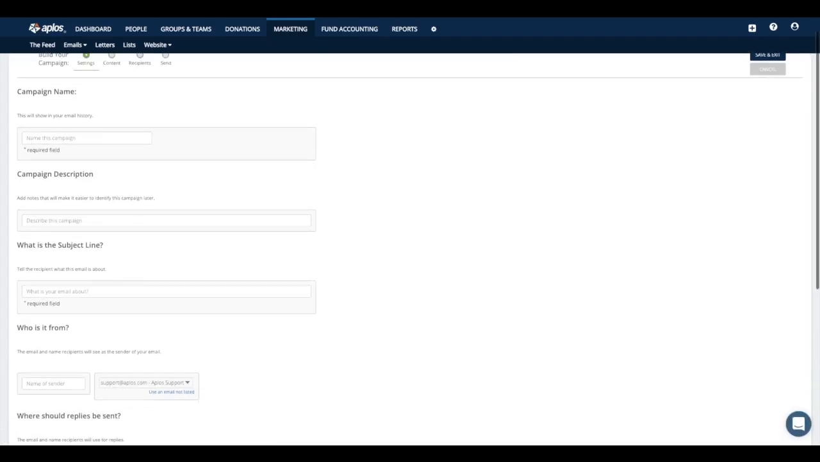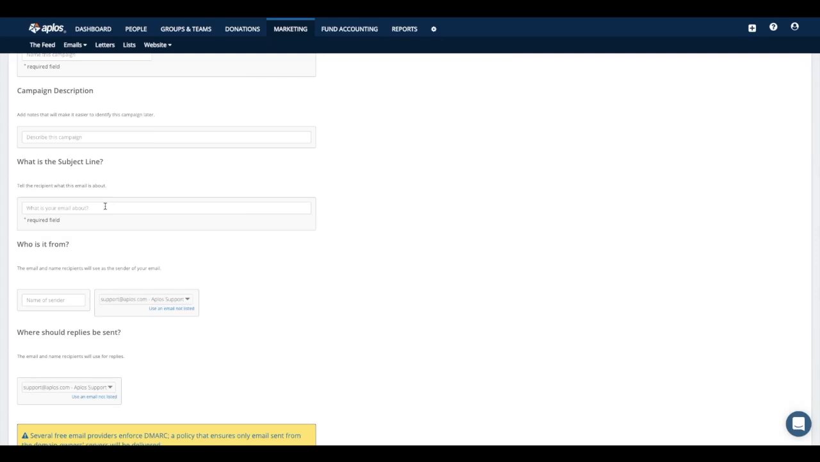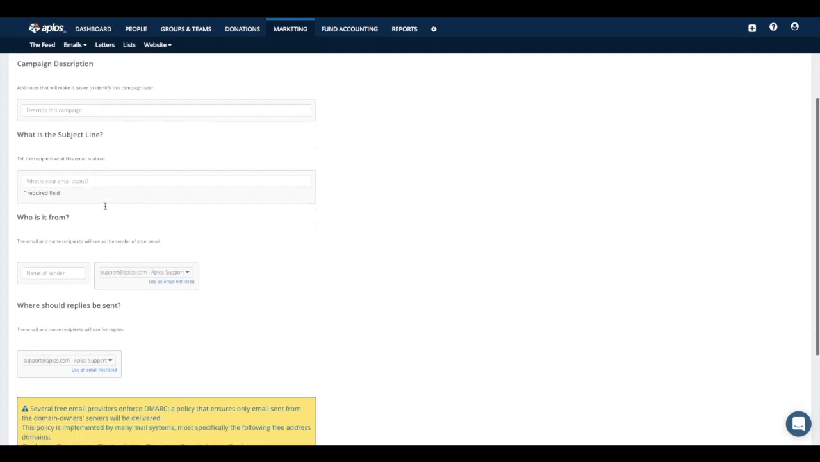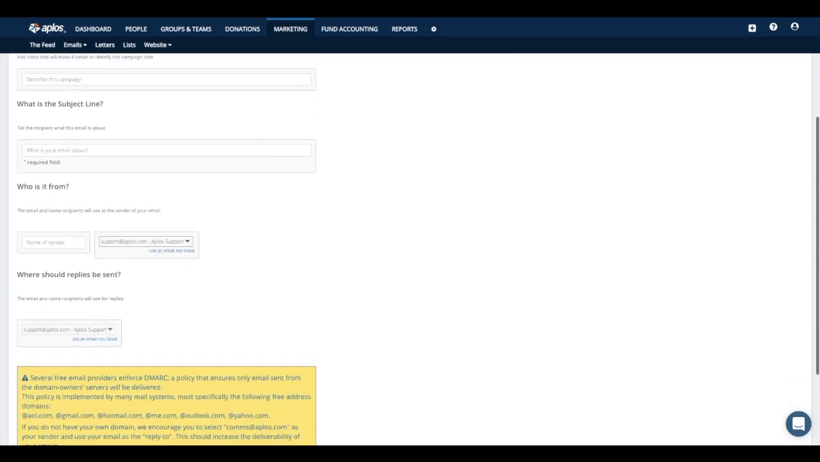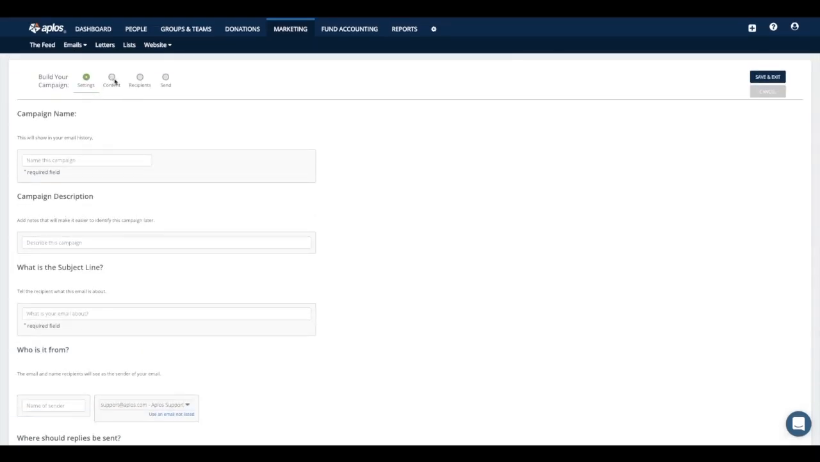All right, so you would start by putting in a name for the campaign, a description for it if you wanted to, what the subject line should read for the emails that get sent out, who the emails are coming from, and where the replies should be sent. From there, you'll just put in the content that you want for the email, who the recipients should be, and then you can send those right out to your people. So you can either send it right then and there, or you can schedule a time so that it sends out sometime in the future.